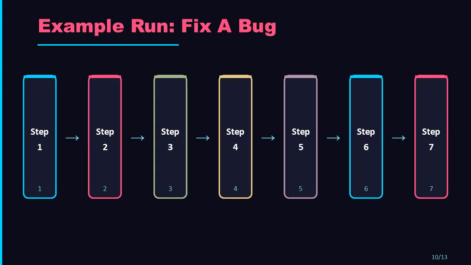Let's make it concrete. The user says, PyTest is failing. The agent first runs tests. It sees an assertion error. It opens the target file, finds an off by 1 bug, edits 1 line, runs tests again, and stops when tests are green. Notice the discipline. It did not rewrite the whole project. It did not install random packages. It made the smallest verified change.